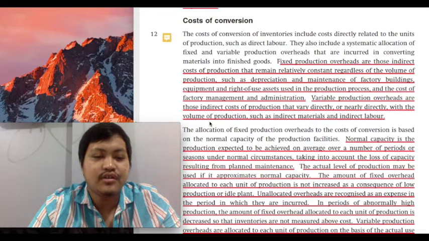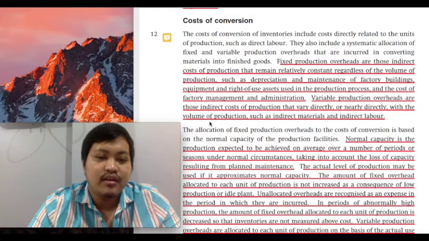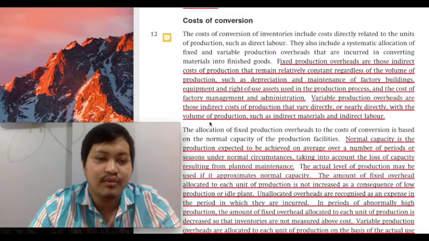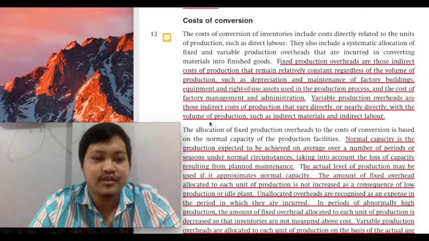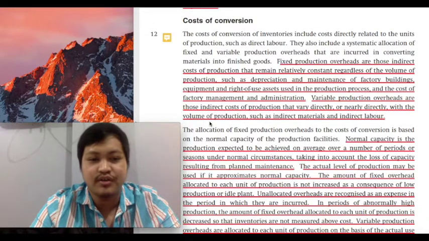Your overhead costs can come in any form as long as it is related to your production and it is not a direct material or a direct labor. It would be dumped or thrown into your overhead costs. A common example, if you're renting your factory plant, the rent on your factory plant is an essential cost for you to be able to undertake your production process, then that should be part of your product cost. Electricity, water, and other utilities that are necessary in your production process should be part of the cost of your